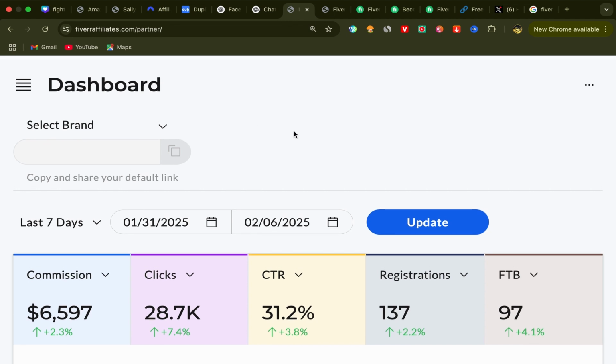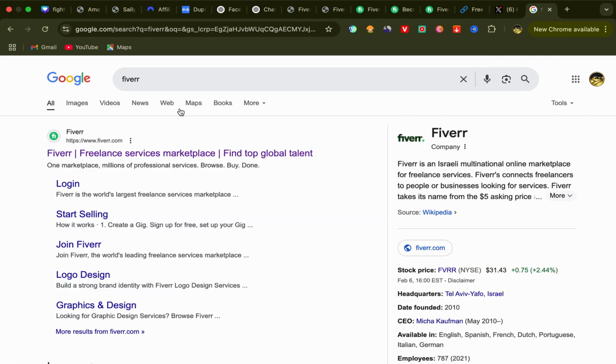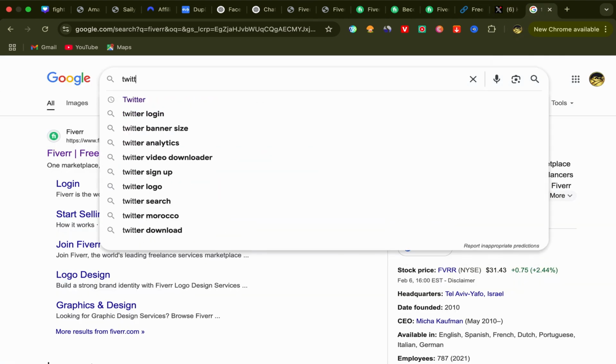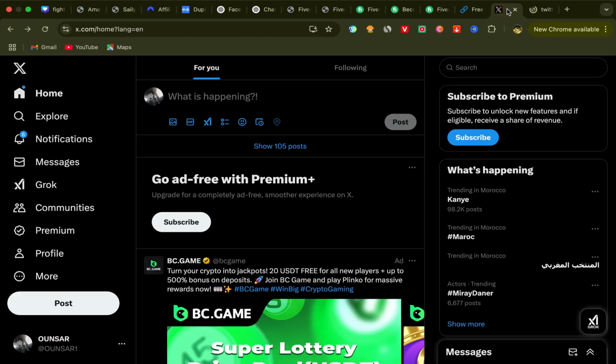What you need to do next is you need to open an X account, okay, Twitter, okay. So go back to Google and just search for Twitter or X, it's the same, they changed the name and now it's X, okay. Search for this and click on the first link, sign up using your email address. After you finish, this will be your home page and you should have an account like this one.